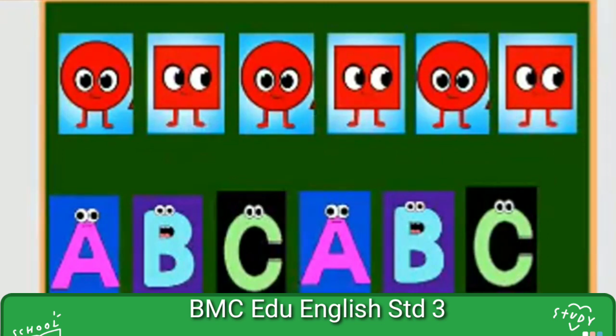Now here we can see the patterns. The first one, can you see in red color with the big eyes? That is shapes. The first one is circle, second one is square, then again circle, square, circle, square. This is a repeated series for shapes. Second one, can you see these alphabets? First one is A, B, C. Then again this is repeated, A, B, C. This is a series for alphabets. Next.